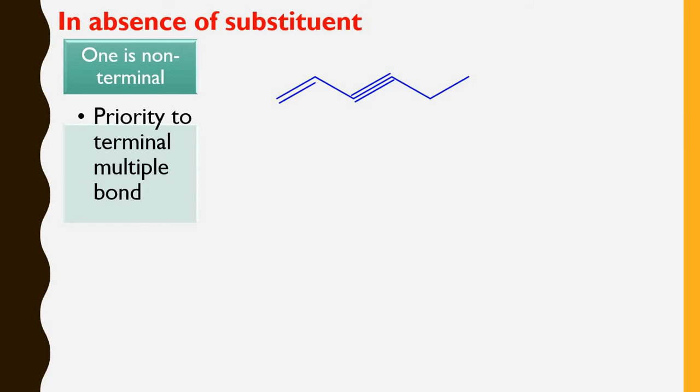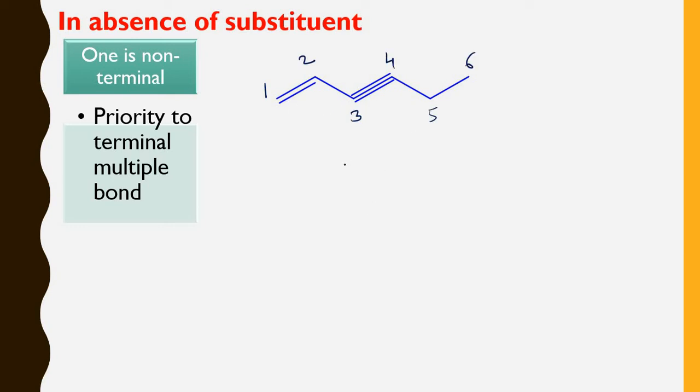In absence of substituent, if one multiple bond is non-terminal, then you have to give the priority to the terminal multiple bond. Please remember, you have to give the priority to the terminal multiple bond, whichever multiple bond it is, that is double bond or triple bond. So here in this first example, the terminal multiple bond is a double bond. So the numbering is like this. This is 1, 2, 3, 4, 5 and 6.